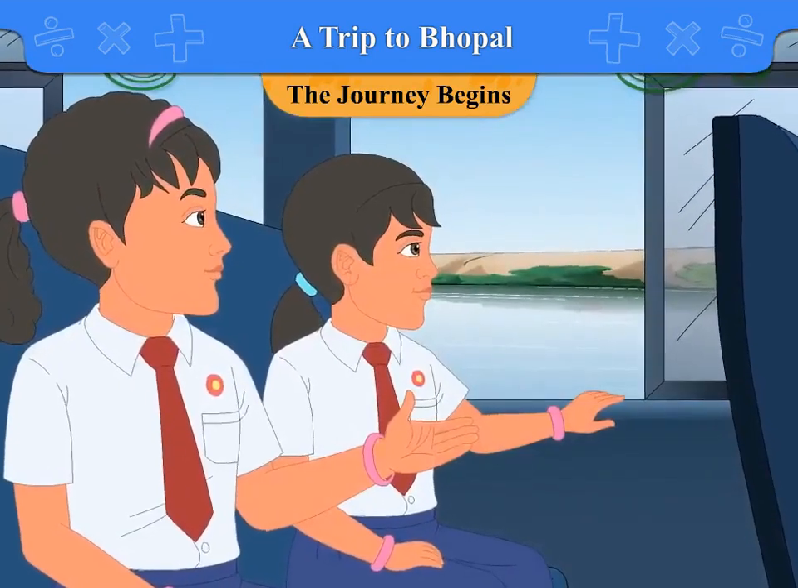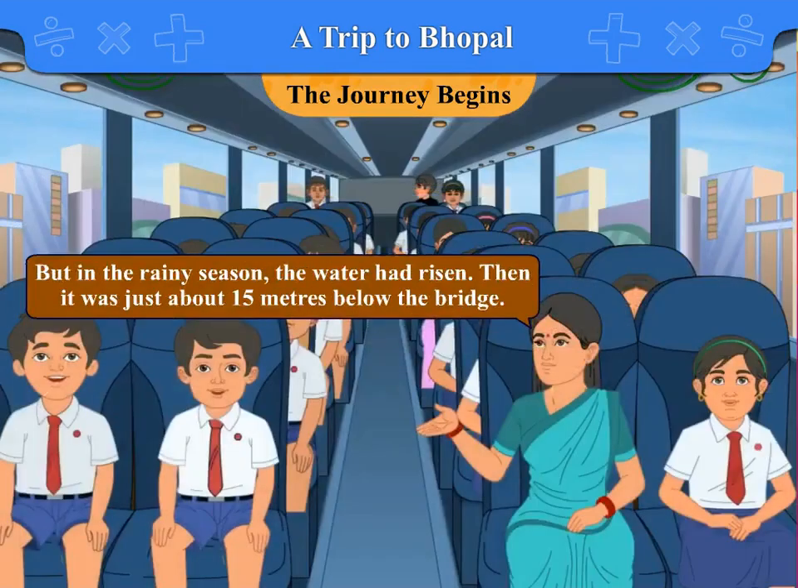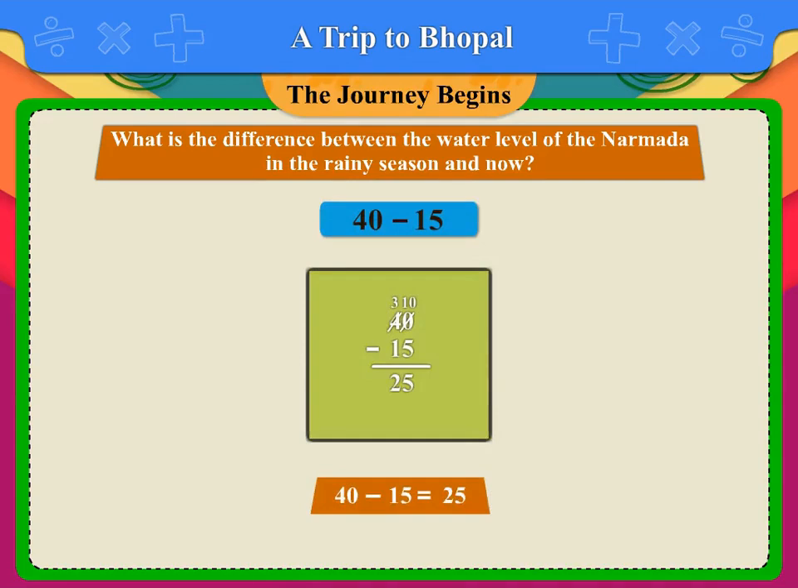Everyone looks down at the river. Mr. Rakesh said, "The water level now is quite low. It must be about 40 meters below the bridge." Miss Asha said, "But in the rainy season, the water had risen. Then it was just about 15 meters below the bridge." What is the difference between the water level of the Narmada in the rainy season and now? We know that to find the difference between any two numbers, we subtract the smaller number from the larger number. So, we subtract 15 from 40 to get 25.